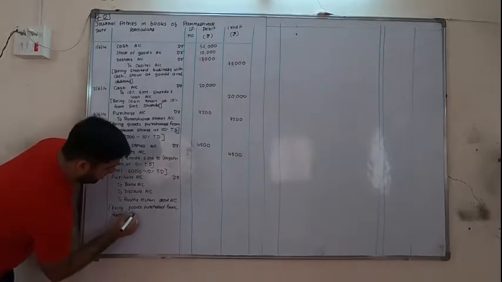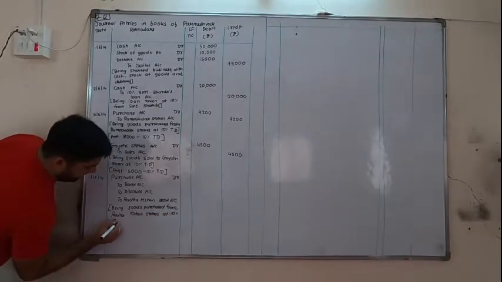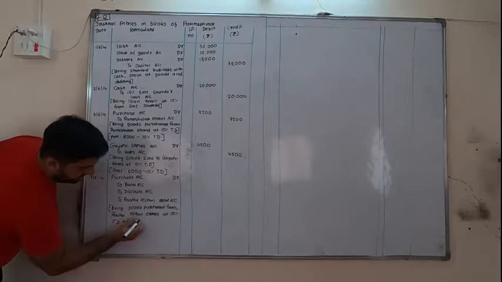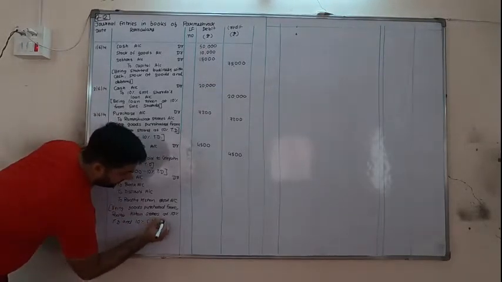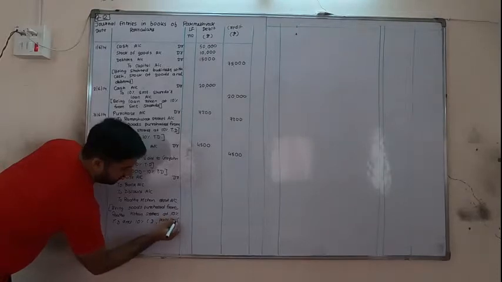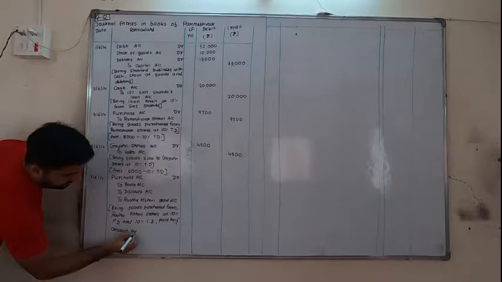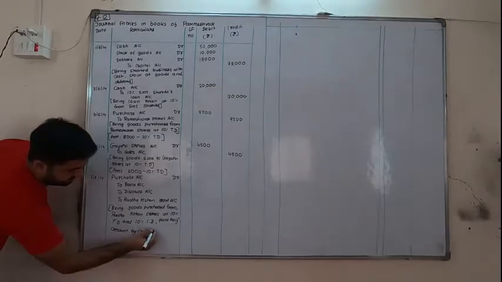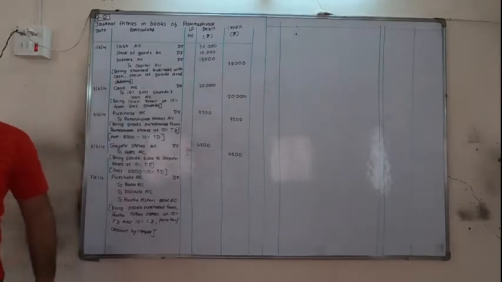Being goods purchased from Radha Kishan stores at 10% TD and 10% CD. CD means cash discount, comma, paid half amount by check.